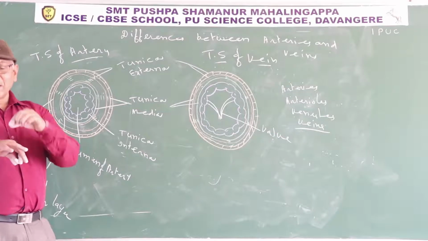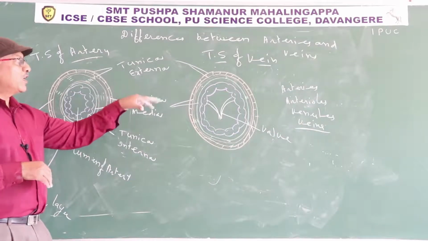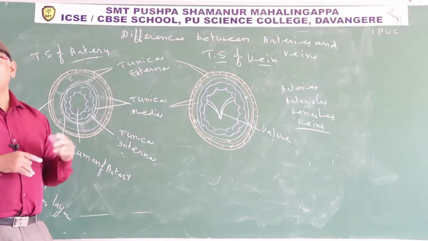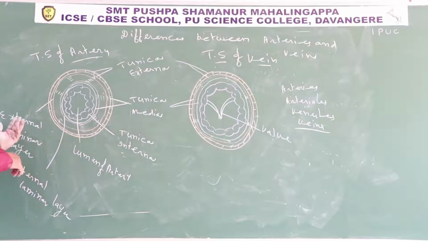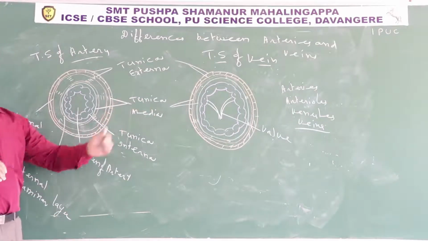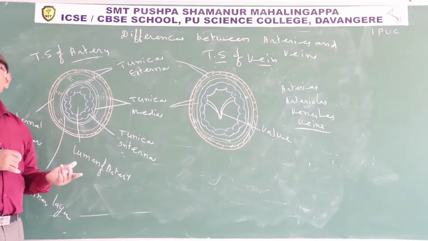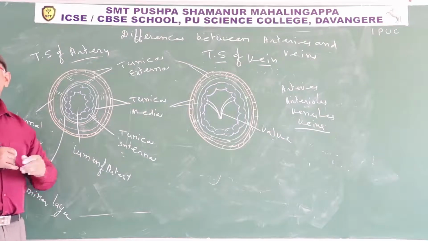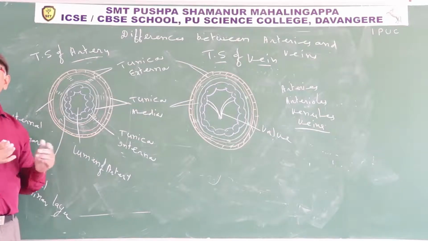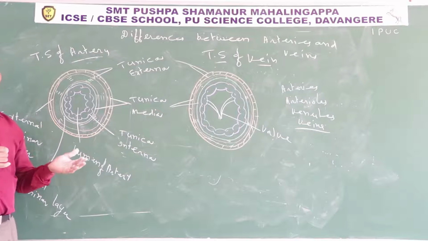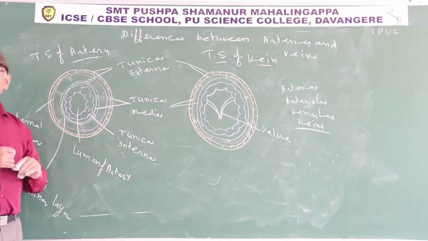Arteries are deep-seated. Veins are superficially present. You already know arteries end with blood capillaries, and veins begin with blood capillaries. Arteries carry oxygenated blood from the heart to various organs, except pulmonary arteries, which contain deoxygenated blood.